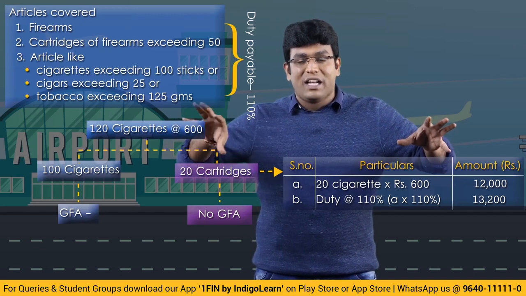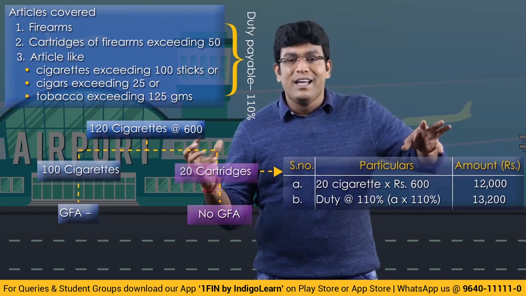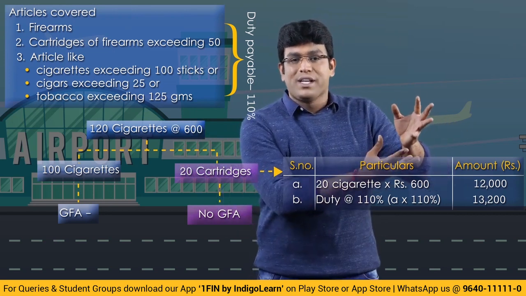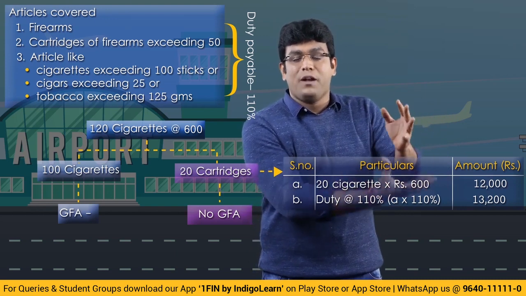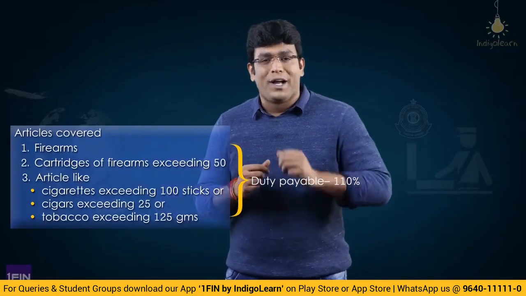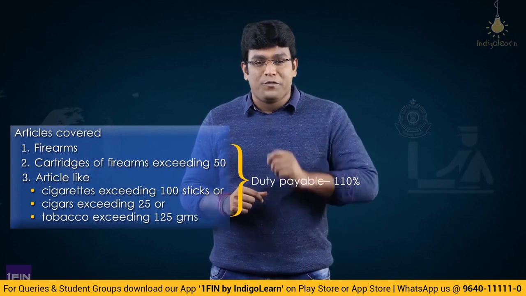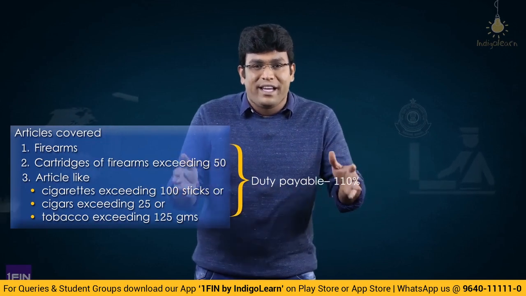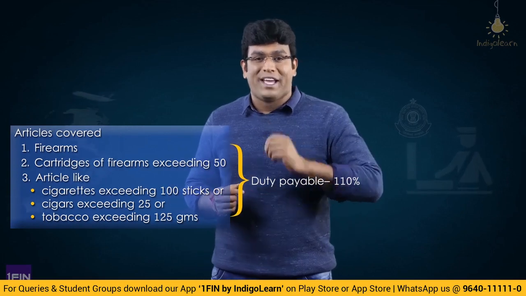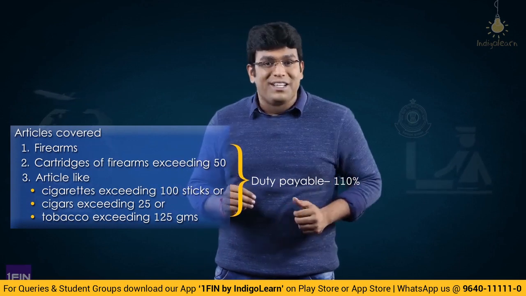For the 100, we will consider them for GFA. 60,000 minus 50,000, 10,000, at 38.5%. But for these 20 cigarettes into 600, 12,000, they are Annexure 1 items. So on that we'll pay duty at the rate of 110%. So Annexure 1, 3 points done. Number 1, firearms. Number 2, cartridges of firearms exceeding 50. Number 3, cigarettes exceeding 100 sticks or cigars exceeding 25 or tobacco exceeding 125 grams. And for these 3 points, the rate of duty is 110%.